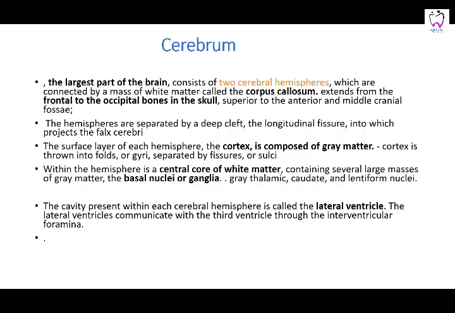It has gray matter and white matter. Gray matter is thrown into folds separated by fissures or sulci. White matter is a central core, and gray matter is on the outside. This deep buried gray matter is what is going to produce the different nuclei. The inner side of the cerebrum is the white matter containing several large masses of gray matter, which are going to form what we call the basal nuclei or the basal ganglia,